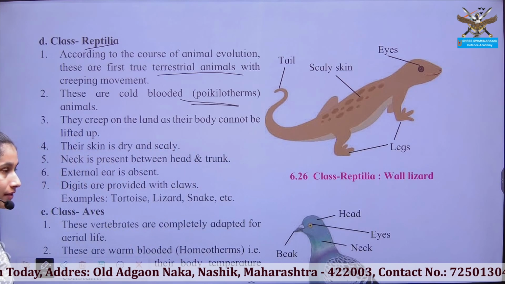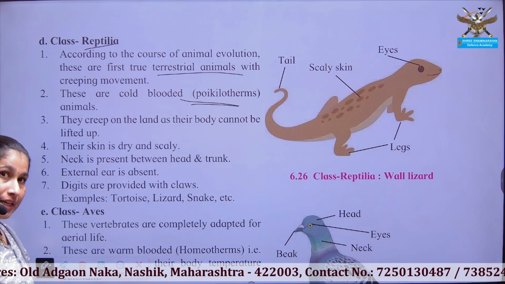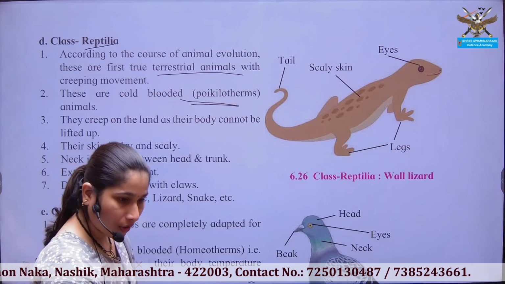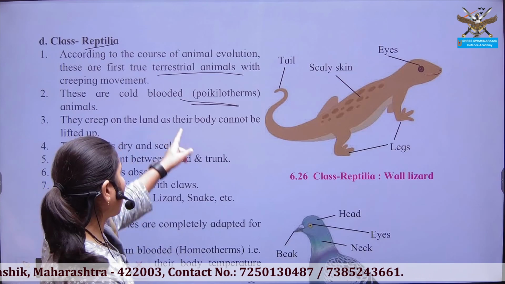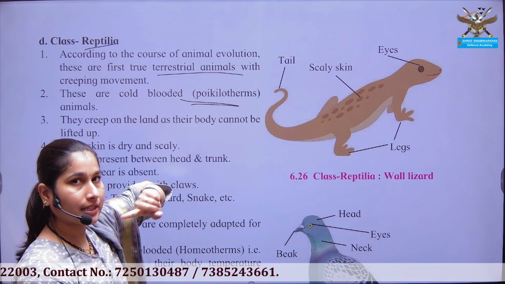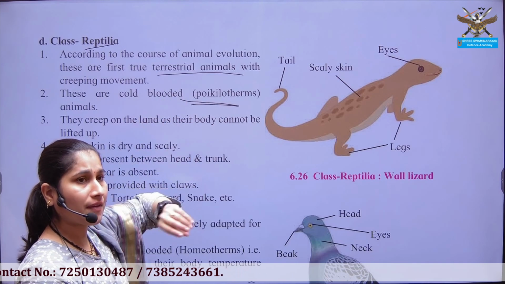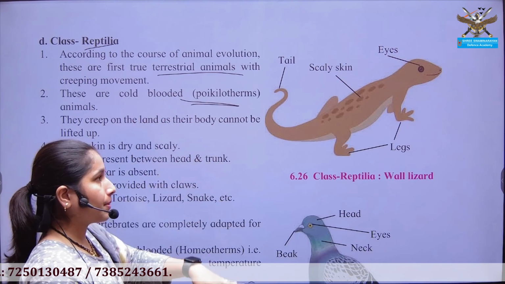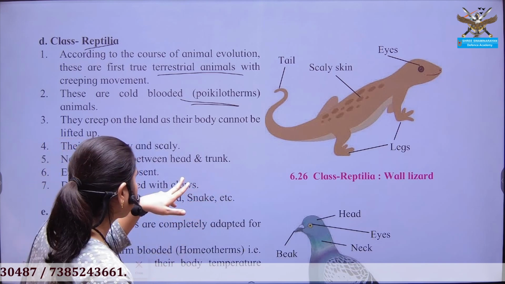They do not have the ability to maintain their body temperature with the changing surrounding temperature.